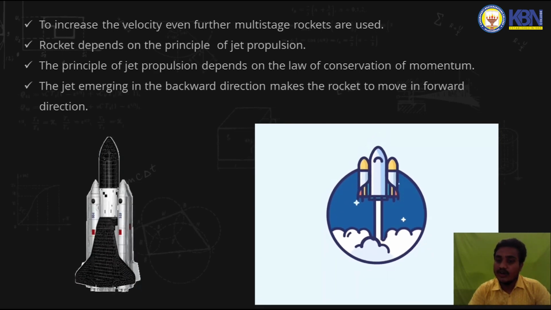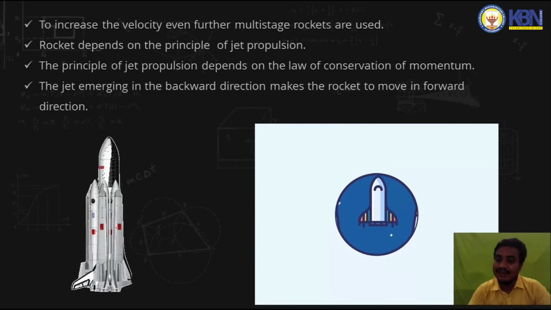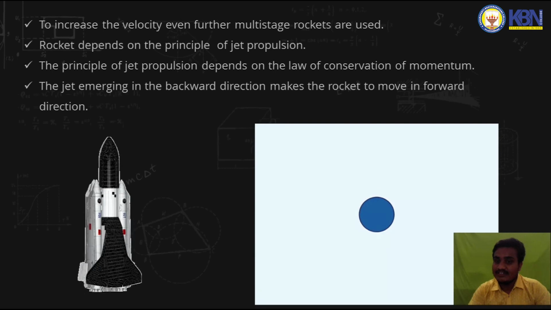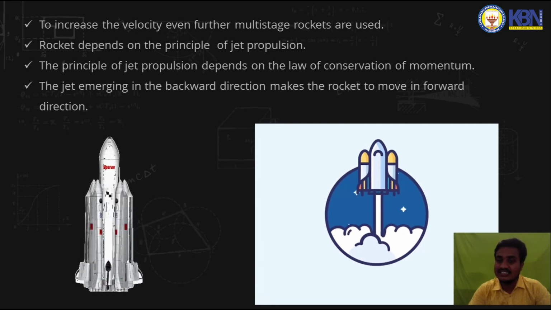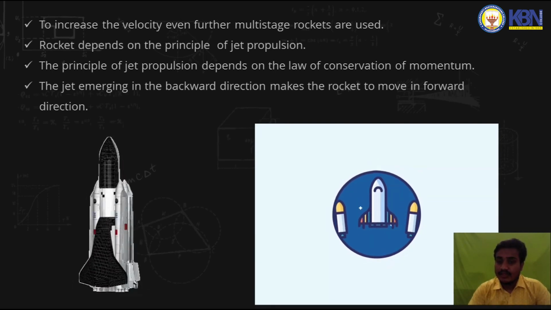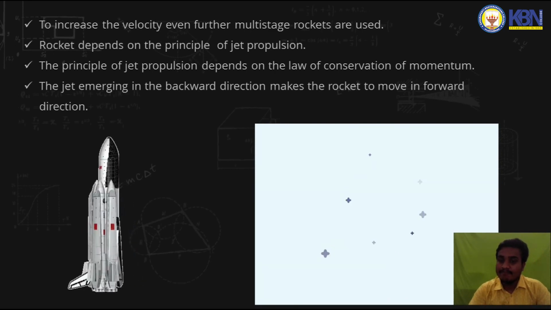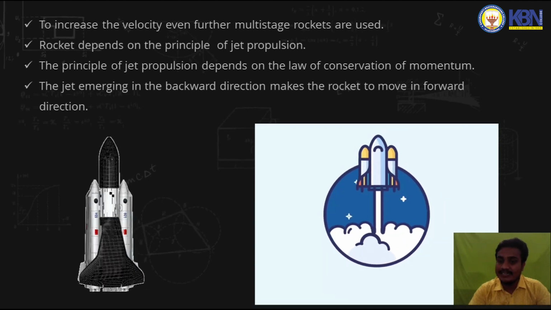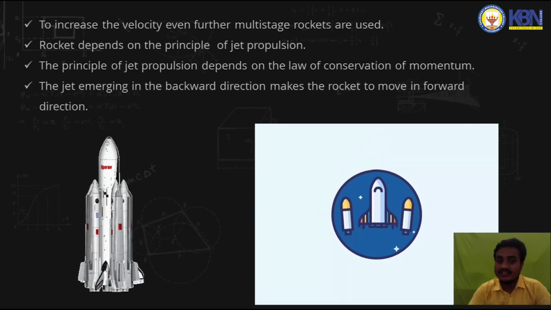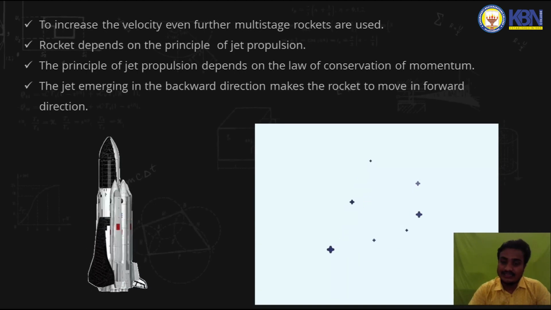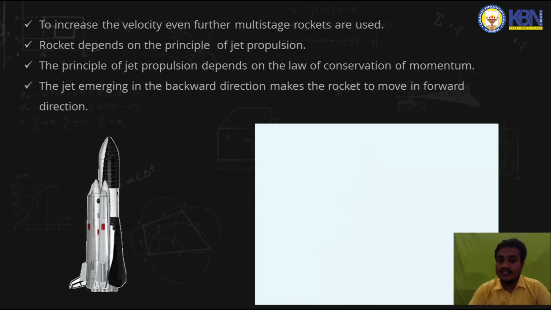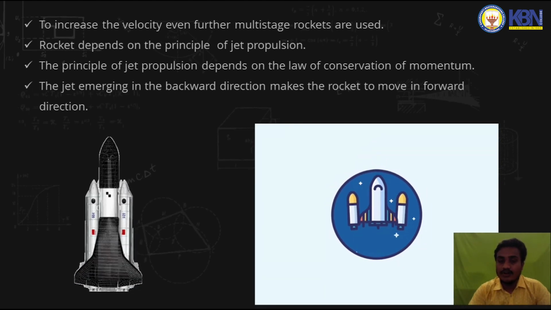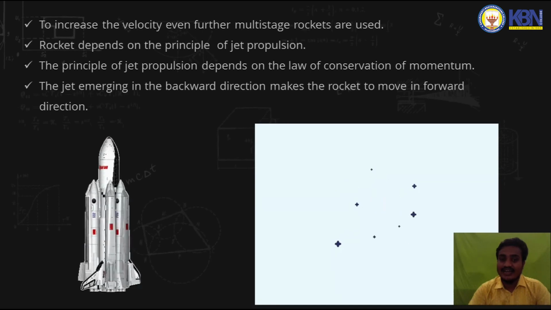Now the velocity at the end of the first stage becomes the initial velocity for the second stage. By the same principle, after the fuel present in the second stage is burnt, it is detached from the rocket again. Similarly for the third stage: once its mass is burnt, it detaches from the rocket, so the rocket can attain higher velocities.